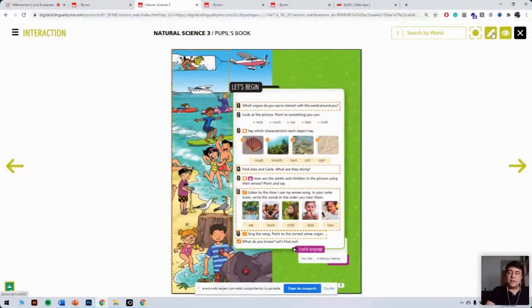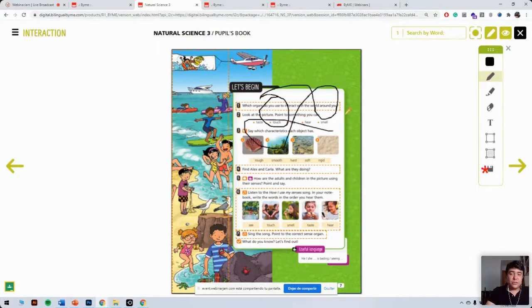Then you've got this little pencil icon, which is basically a tools icon. And here you have access to all these different tools. The first one is a pen tool, which you can use to take notes. It's particularly useful if you're using an interactive whiteboard in your class.